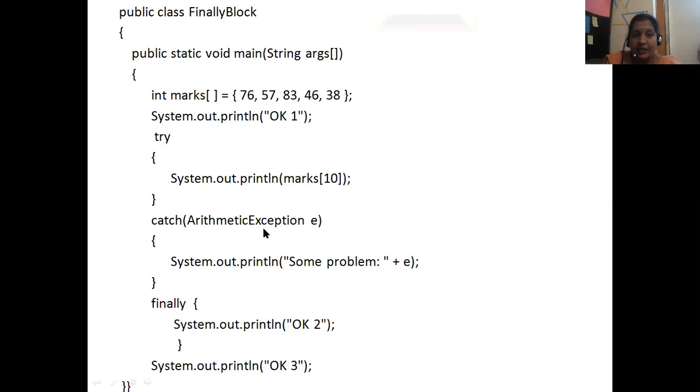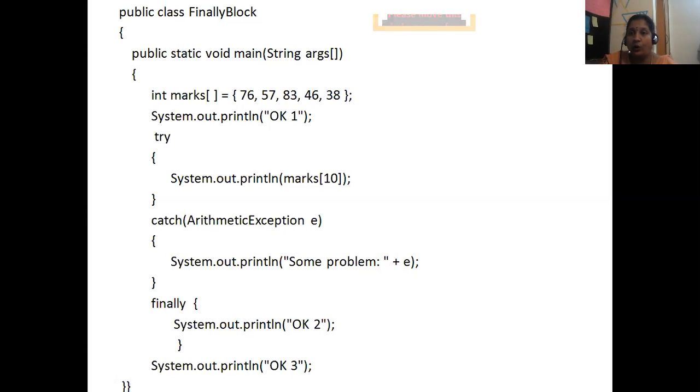So next it will check. If you had given just catch Exception e, it would be handled and the some problem message would print. But here I have explicitly given the parameter ArithmeticException, and my problem is ArrayIndexOutOfBoundsException, so this catch will not handle this try. There are no other catches, so next it will check only finally.